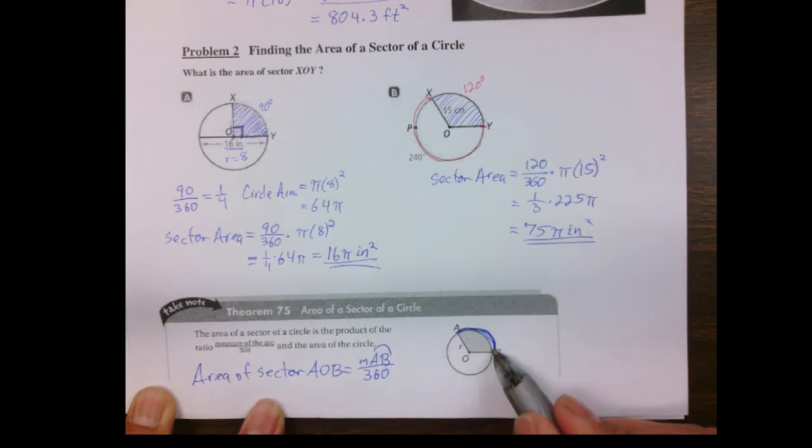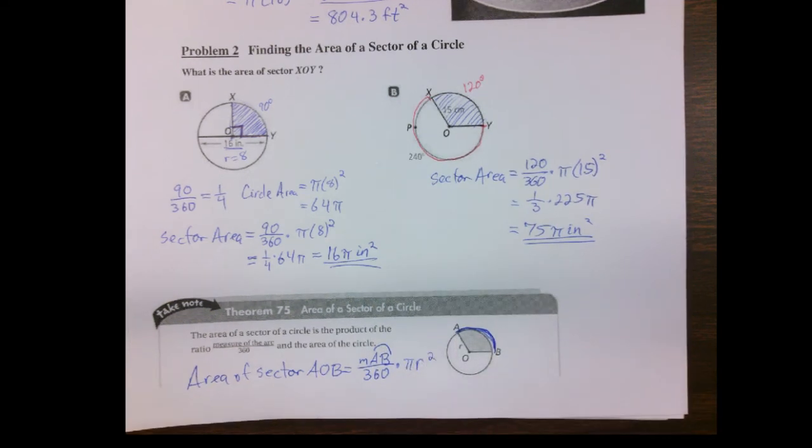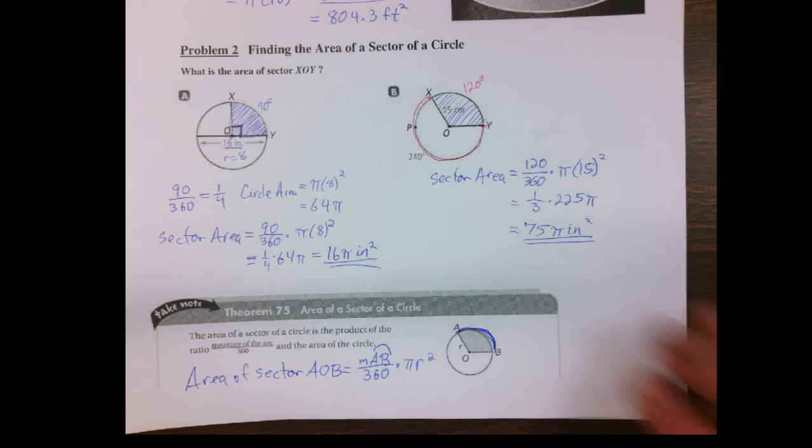We want to see what fraction of the full circle this arc is, and multiply that by the area formula, pi r squared. Okay, we're going to take this a little bit further in the next video, but hopefully that makes a lot of sense to you.